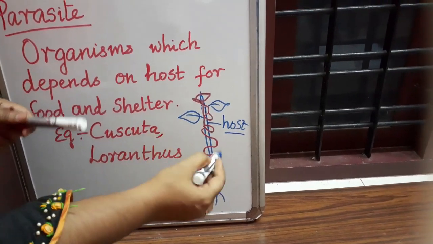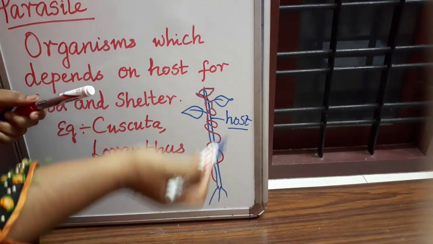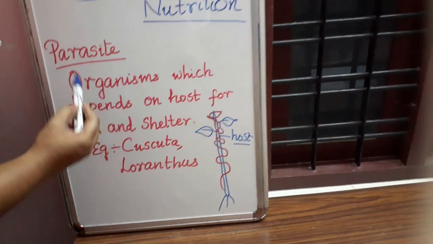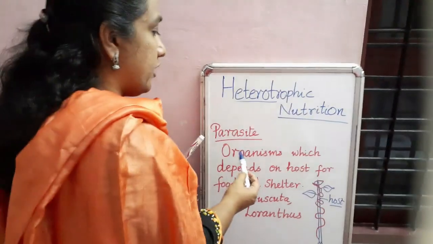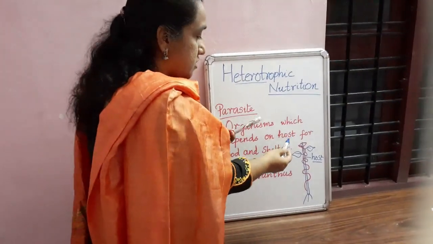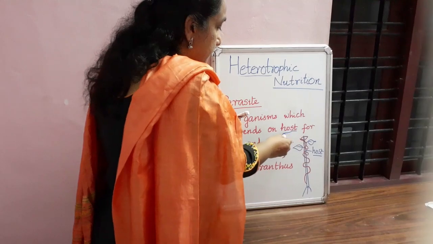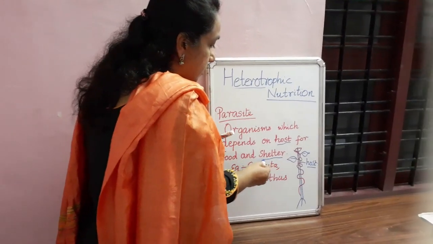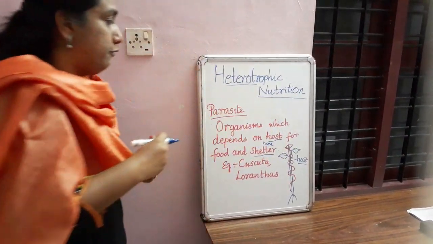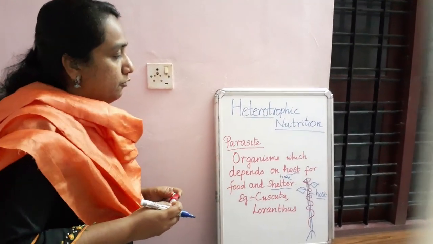From the host, this plant will take all the juices and all the nutrients, and it will also live on that plant. That is known as the parasite. So what is a parasite? Definition of parasite: organisms which depend on the host for food and shelter. Host means the organism, the animal or the plant, on which it is living. Shelter means home. Organisms which depend on a host for food and shelter are known as parasites.